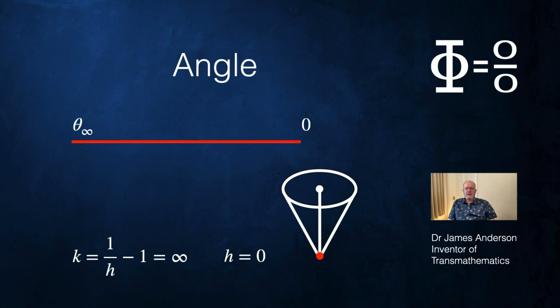Now, k equals 1 over h. H equals 0. 1 over h is infinity, minus 1 equals infinity. So I've drawn theta infinity in as a red line. We've arrived at plus infinity. And you can see there's no orange line. This model has correctly calculated that compared to infinity, the finite arc has no effect.